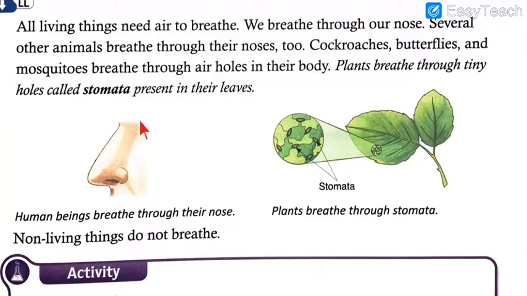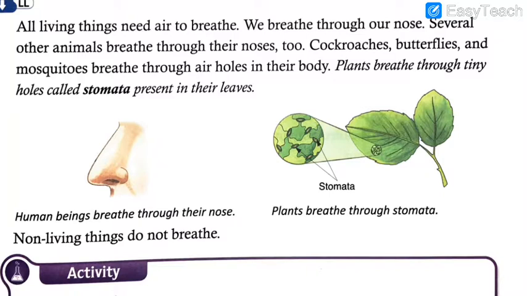So you can see that there is a difference even in the breathing technique. First you saw the difference in movement. Then you saw the difference in growth. Now you can see the difference in breathing, because every living thing needs air, oxygen or other gases according to their importance for their growth.